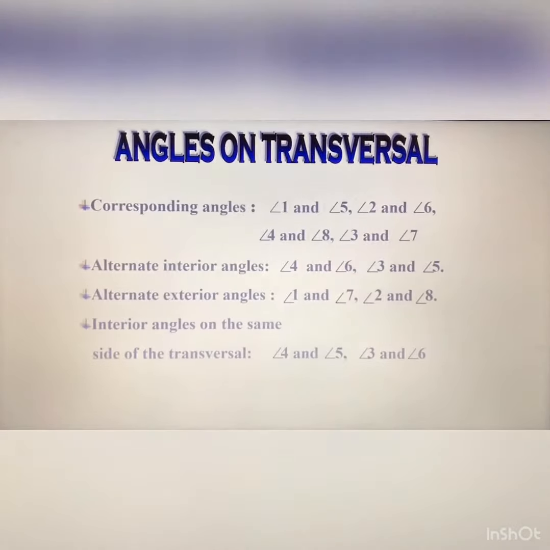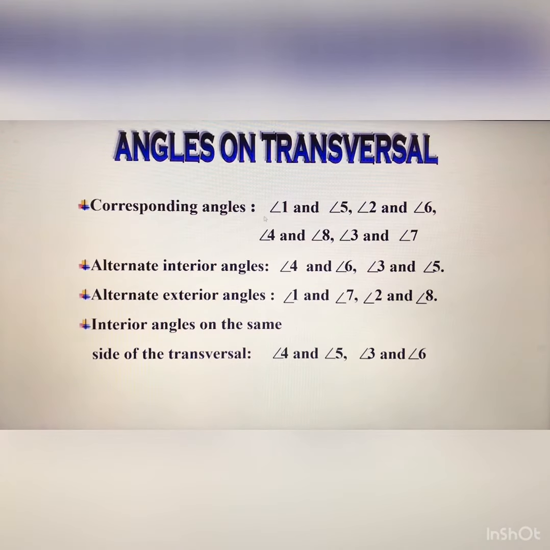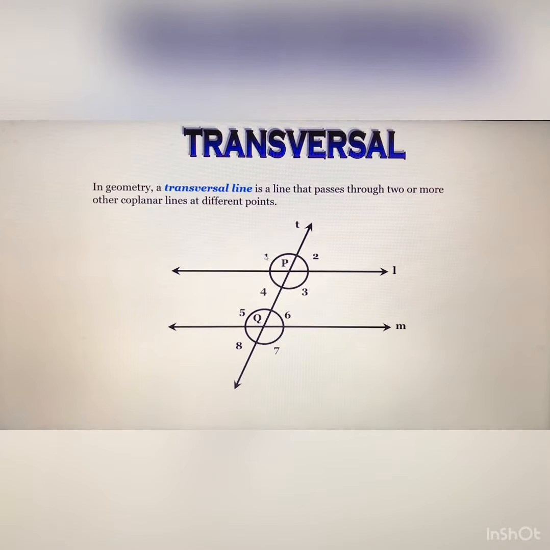Angles on a transversal: corresponding angles, that is angle 1 and angle 5, angle 2 and angle 6, angle 4 and angle 8, angle 3 and angle 7. So how can you say that? 1 and 5 are corresponding. Angle 2 lies on the upside of line L and the right side of the transversal line, and the same condition, angle 6 is also on the upside of line M and the right side of the transversal.